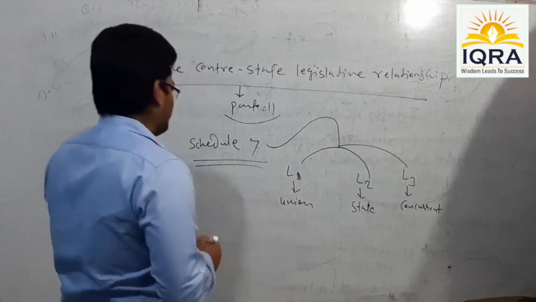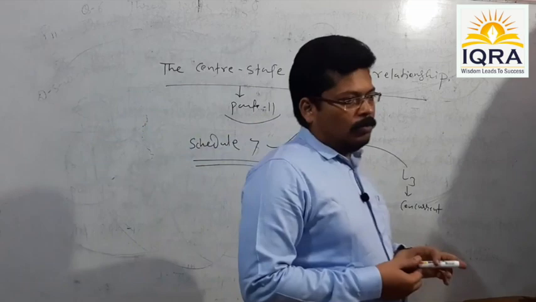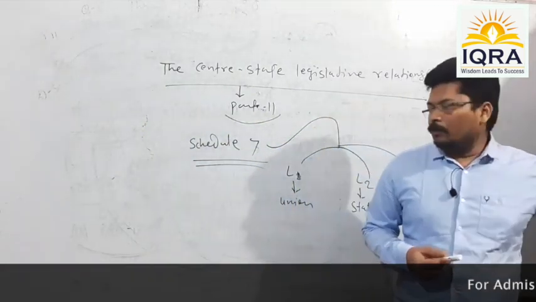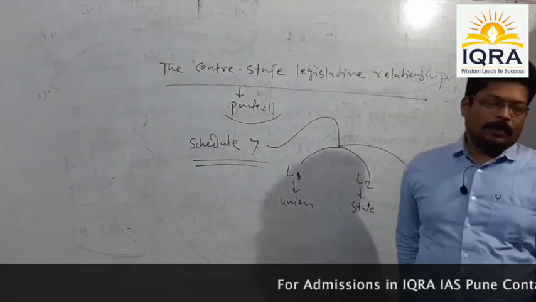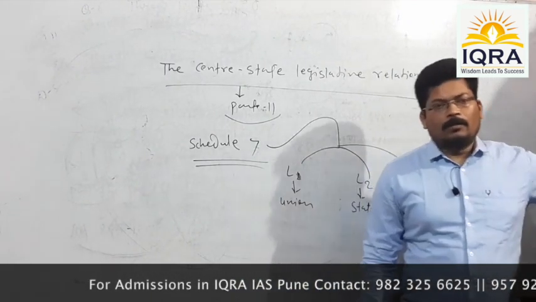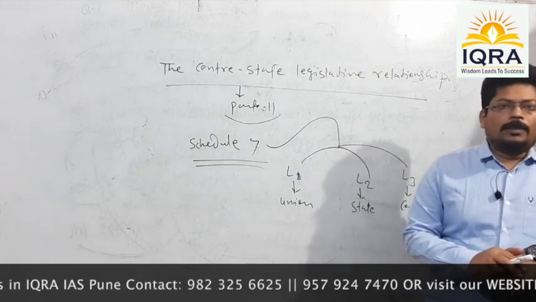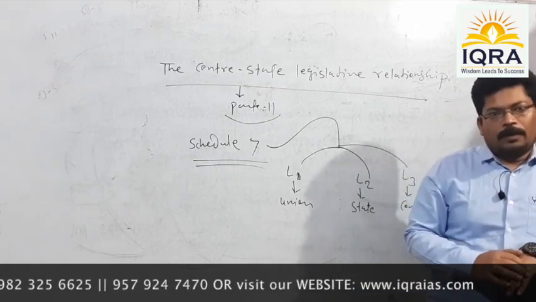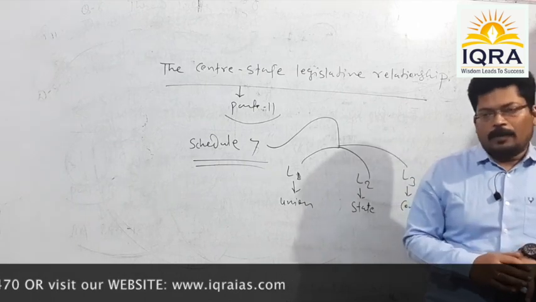Anyway, see, those legislative subjects which are not divided by means of these three different lists are provided with a special name, and that name is the residuary powers. That means the residuary legislative powers, according to Article 248, are assigned in favor of the union, that is the center.